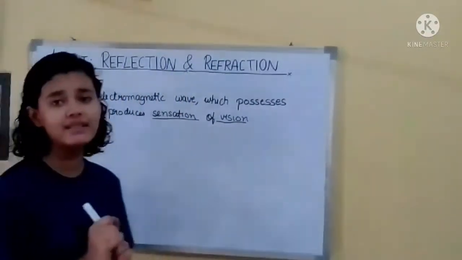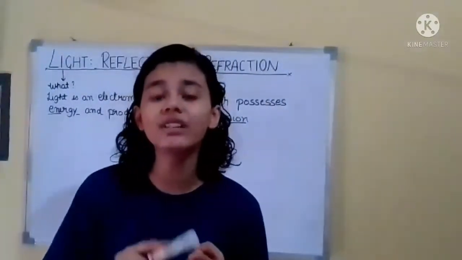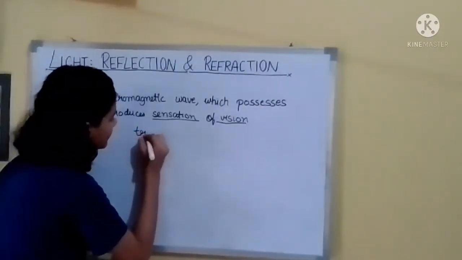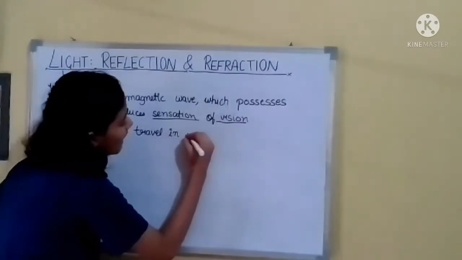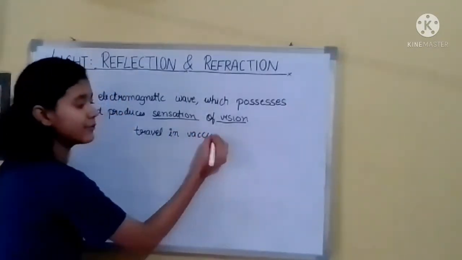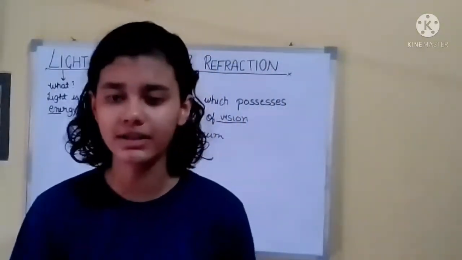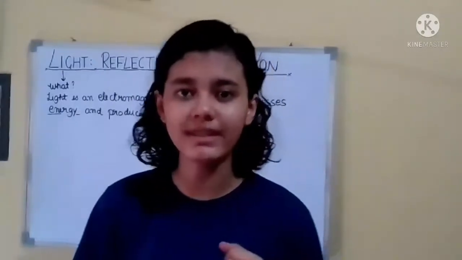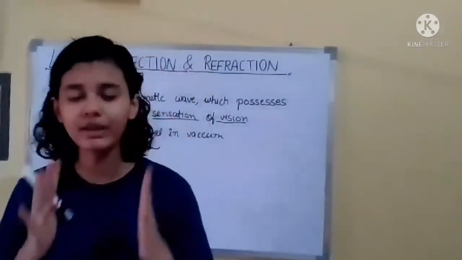Now the facts about light. Light can travel in vacuum also. This is the only reason why the light from the sun can reach the earth. In space also there is vacuum, so the light from the sun is coming to the earth.